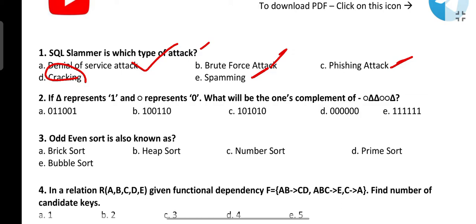If this symbol represents 1 and this symbol represents 0, what will be the ones complement of this? Ones complement is very simple: converting 0 to 1 and 1 to 0. So this is 0 1 1 0 0 1. So what will be the ones complement? 1 double 0 double 1 0. So which is the correct answer here? Option B, 1 double 0 double 1 0. Option B is the correct answer.